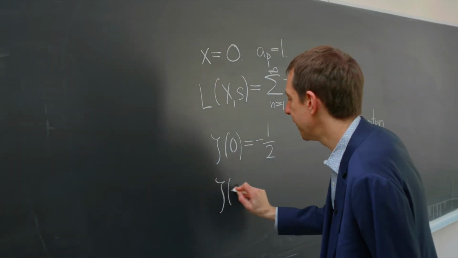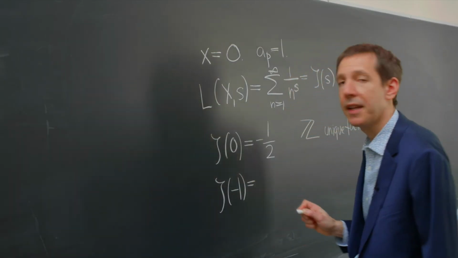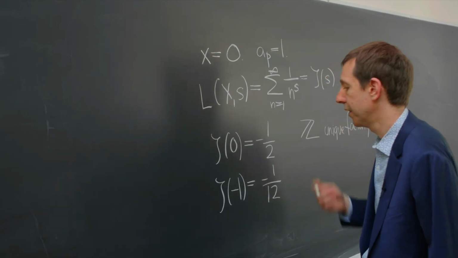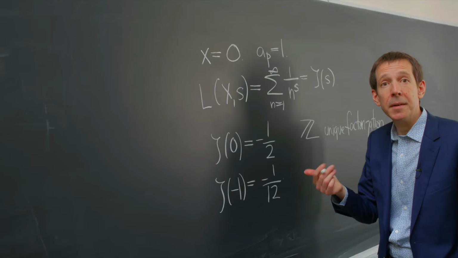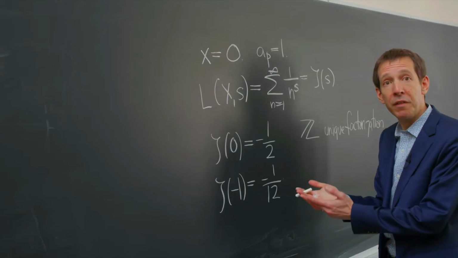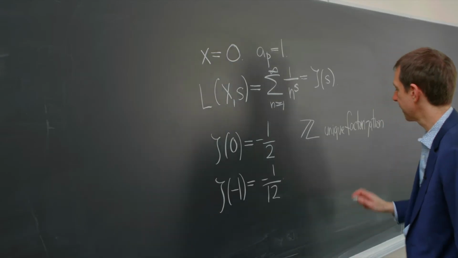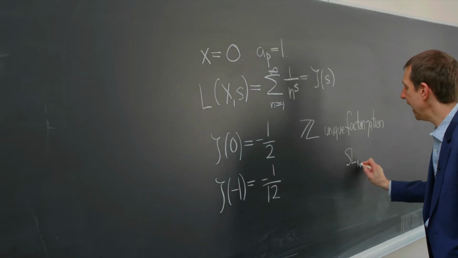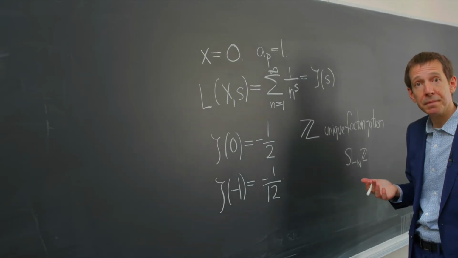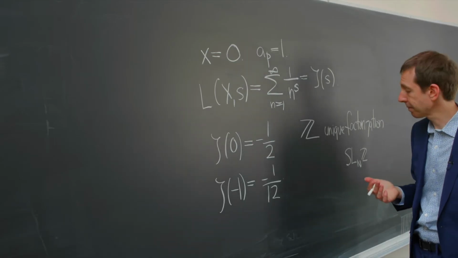We know that zeta of -1 is equal to -1/12. How does this statement translate into arithmetic? It turns out that this is equivalent to the following fact. Let SL_n(Z) be the group of integer matrices with determinant 1.